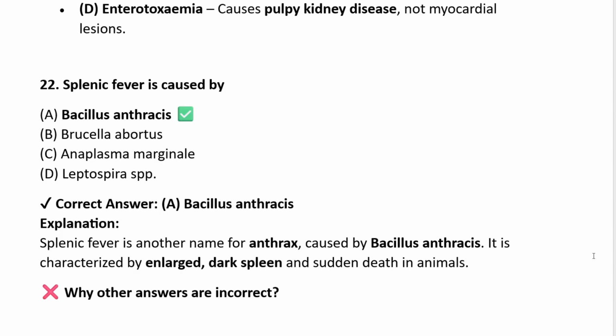Splenic fever is caused by Bacillus anthracis, Brucella abortus, Anaplasma marginale, Leptospira species. Answer is option A, Bacillus anthracis. Splenic fever is another name for anthrax caused by Bacillus anthracis. It is characterized by enlarged dark spleen, sudden death in animals. So no need of further explanation.